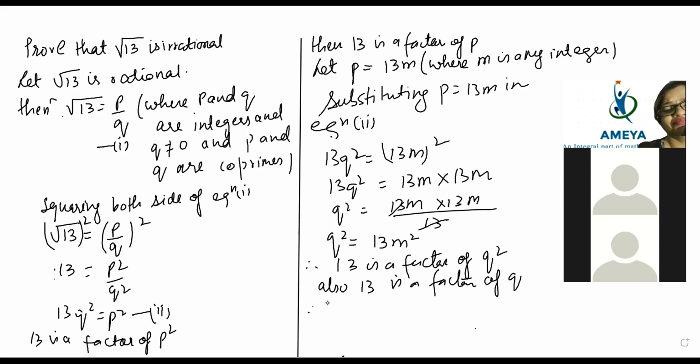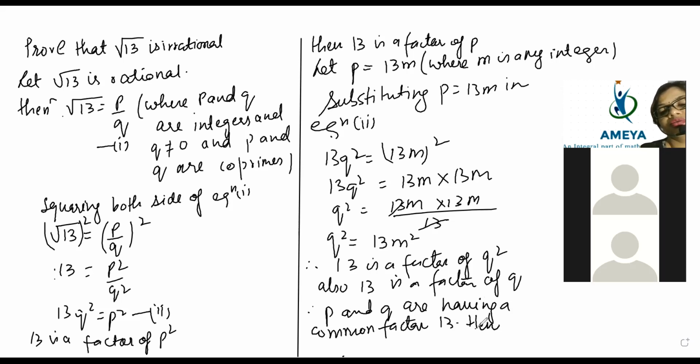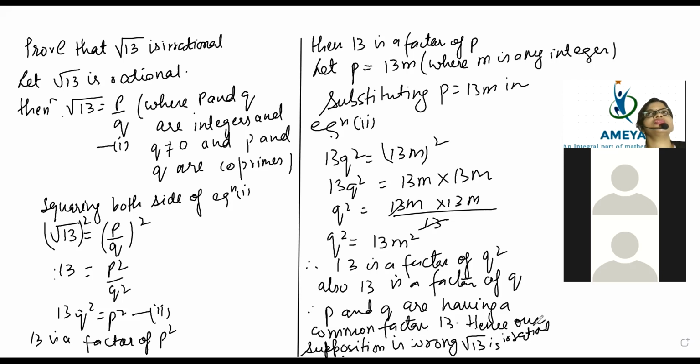Therefore, P and Q are having a common factor 13. Hence, our supposition is wrong. Supposition is wrong. Root 13 is irrational. So hence our supposition is wrong. Root 13 is irrational. Okay.